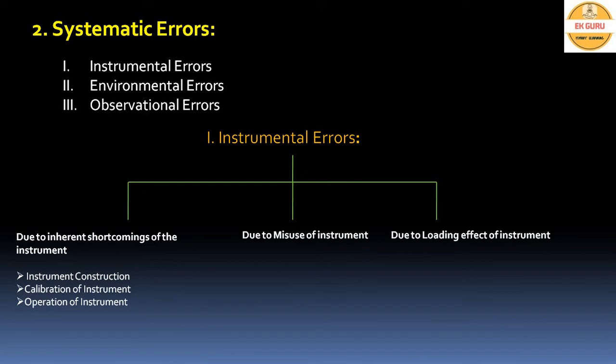Due to misuse of the instrument, there is poor initial adjustment: initially it may not read the zero value, and we have to adjust it to zero. If we are not adjusting, that comes under poor initial adjustment. Also, while measuring medium or low resistance, we should not use leads of too high resistance.